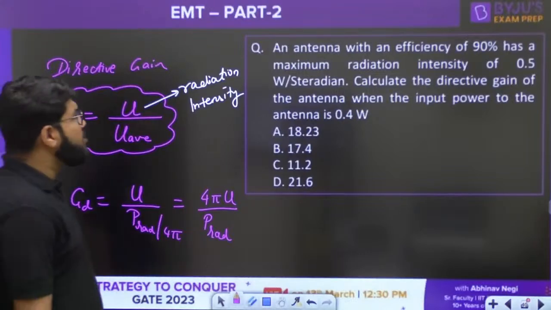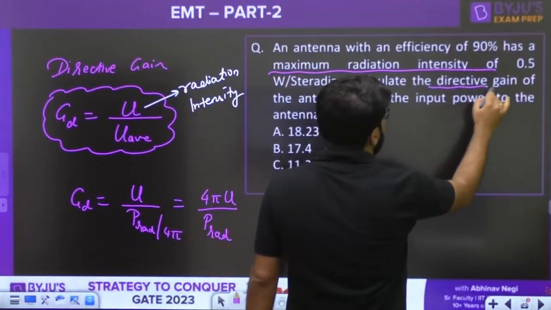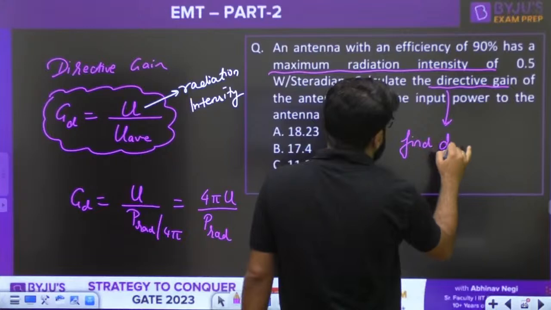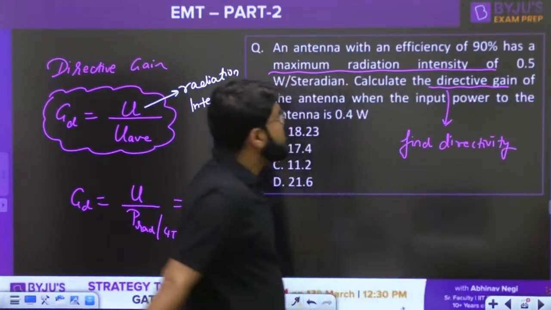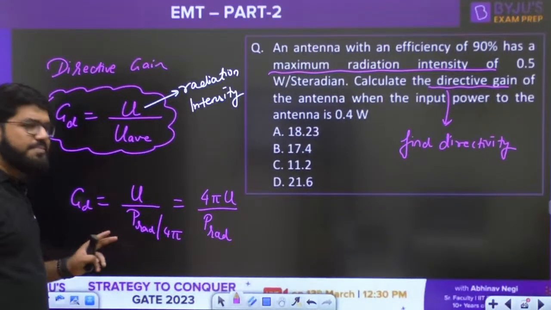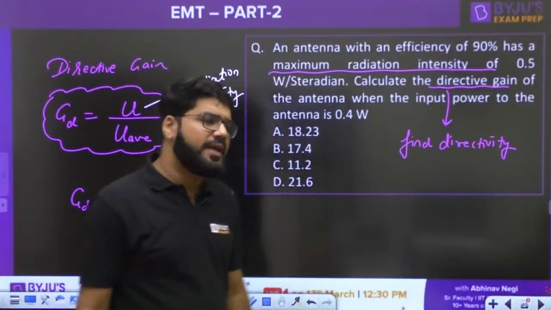So this question should actually be: they have given the maximum radiation intensity, so the question should be to find the directivity, because since the radiation intensity is maximized, the directive gain will also be maximized. The maximum directive gain is known as the directivity.